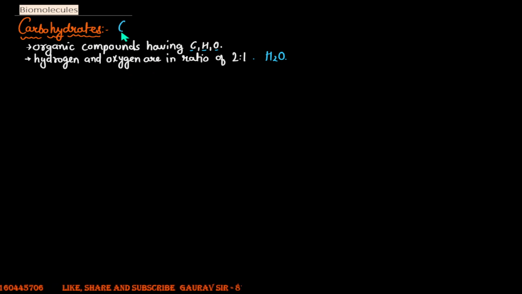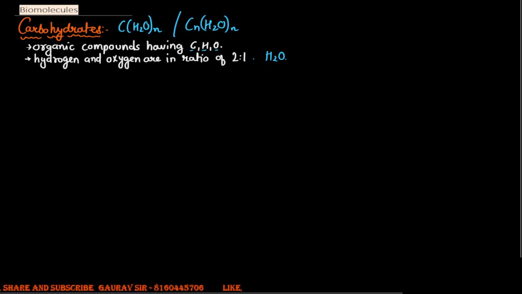Therefore the general formula for the carbohydrate can be written as CnH2nOn, where n here is the number of carbons.